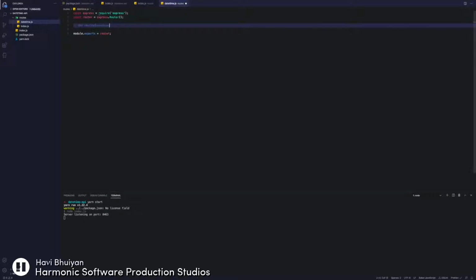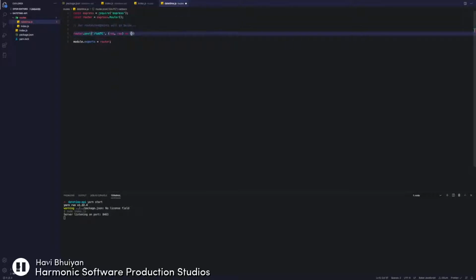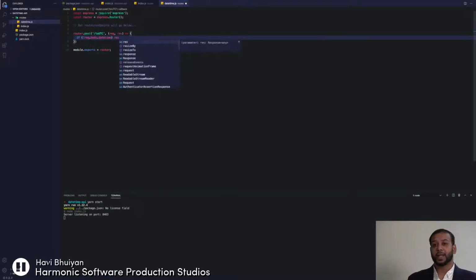Once we do that, we want to make sure that we're exporting this router so that it's available in other files, and you'll see why that's important in a bit. And then we're going to go ahead and start creating our routes. So the first one you'll notice here is a post route, and that's going to go to a route ending in /2UTC. It's going to take a request and a response, and it's going to execute the code block that's specified there.